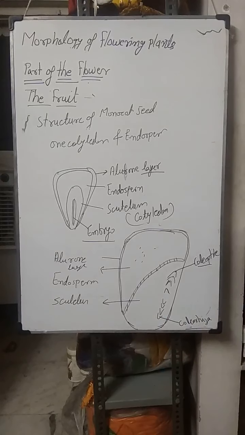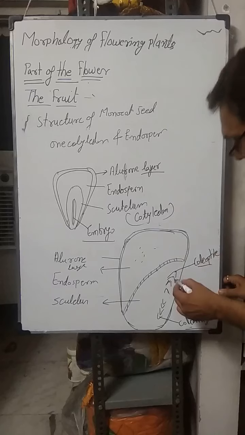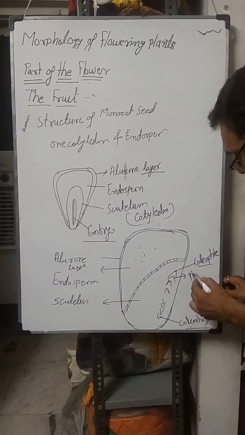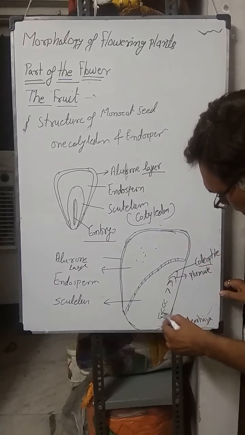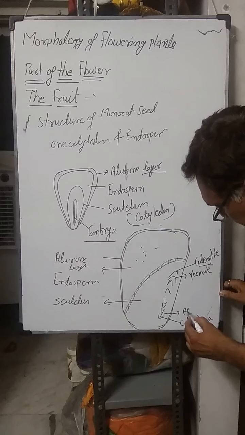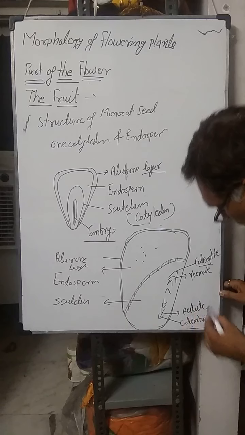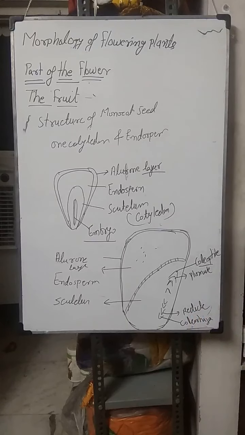Coleoptile covers the plumule, and just above the coleorhiza is the radicle. Means coleorhiza protects the radicle and coleoptile protects the plumule.